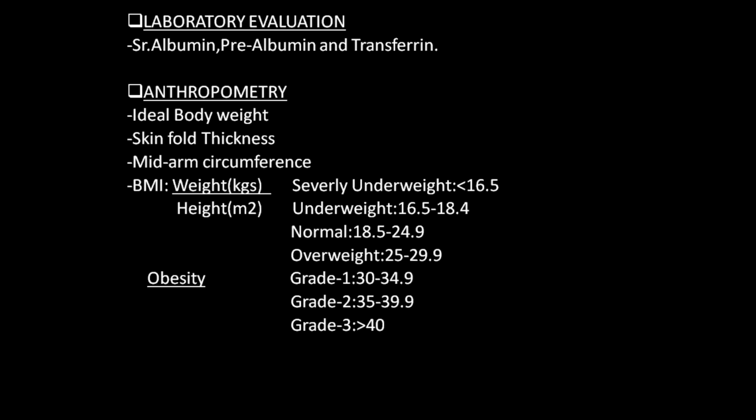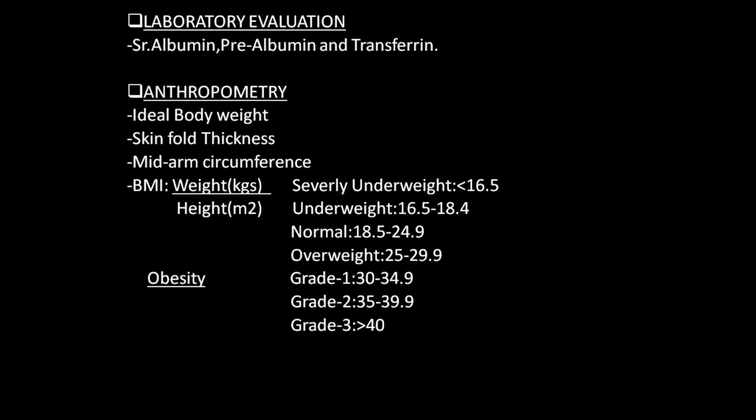Next is the anthropometry evaluation. The anthropometry evaluation will take ideal body weight, skin fold thickness, mid-arm circumference, and the BMI. All these things are also not good significant factors for an acutely malnourished patient, but for a long-term malnourished patient, these are important.